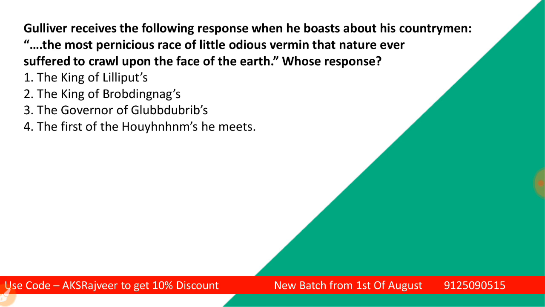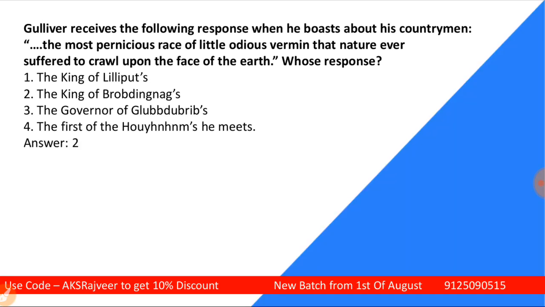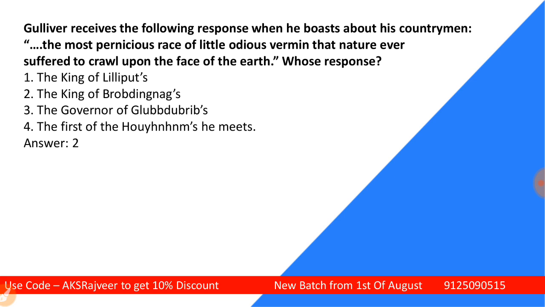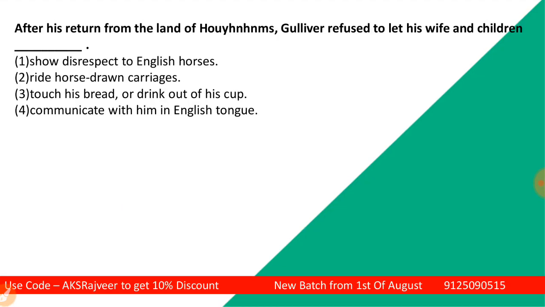So please do select the right one, please. Here is the correct answer, as you can see on your screen, the king of Brobdingnag, students. This one is the correct answer. Now see the next one.